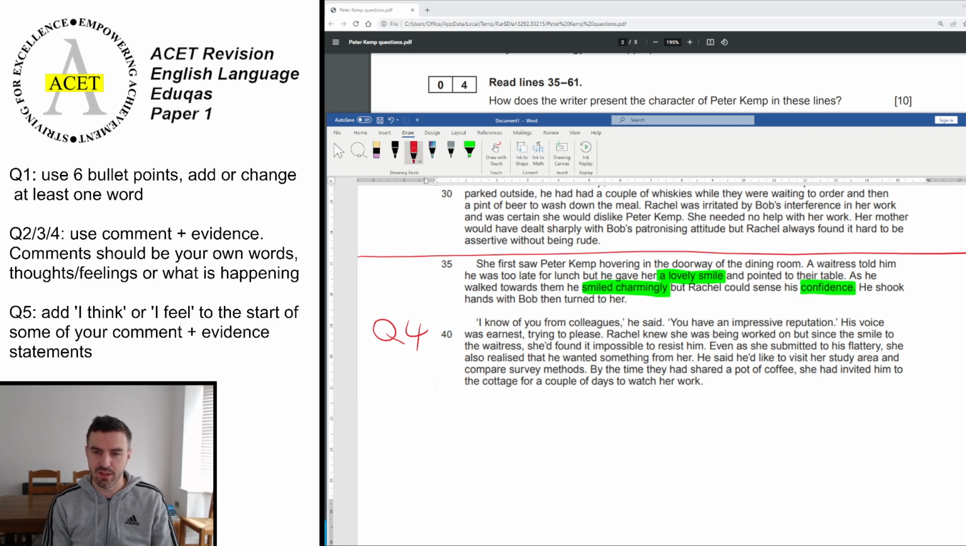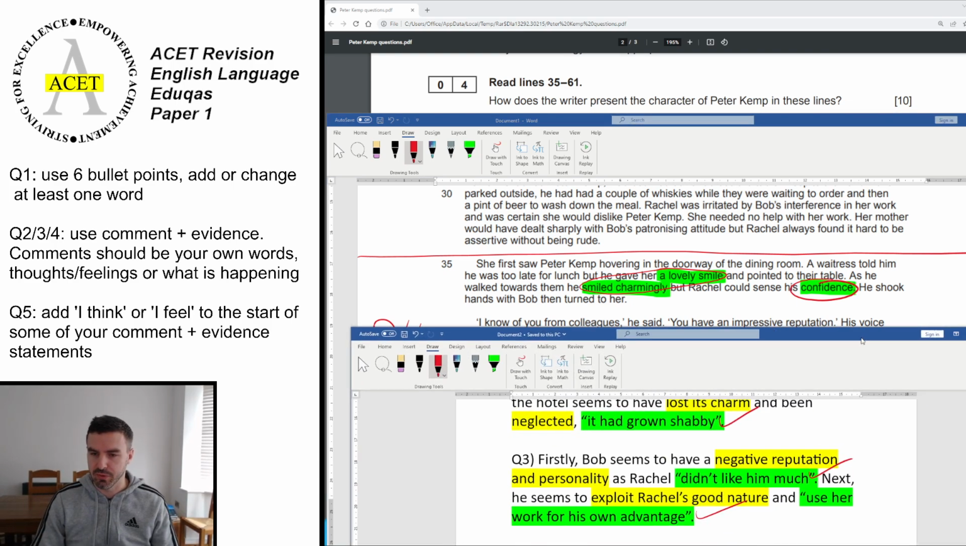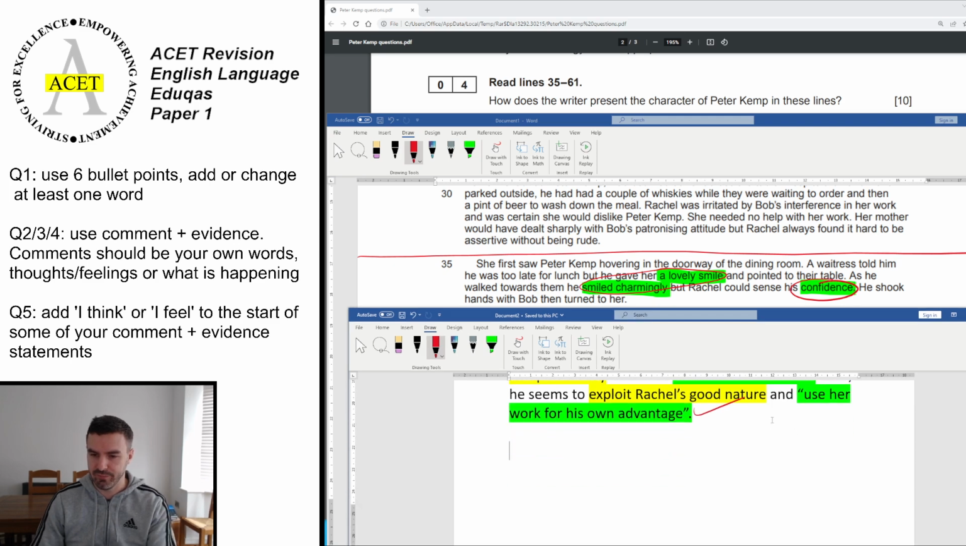So these two here are the same one, because it's just smiling at them. This one here is a different bit of information about him, so you're going to get a different point on the mark scheme for that. You want to be looking for different categories of answer as much as possible. Okay, so let's write this up together.